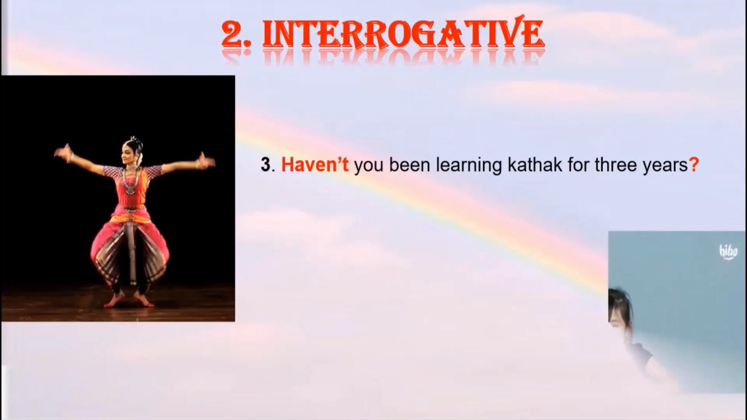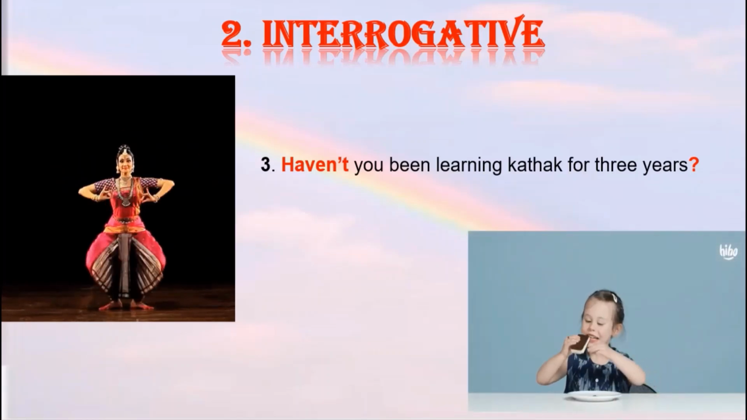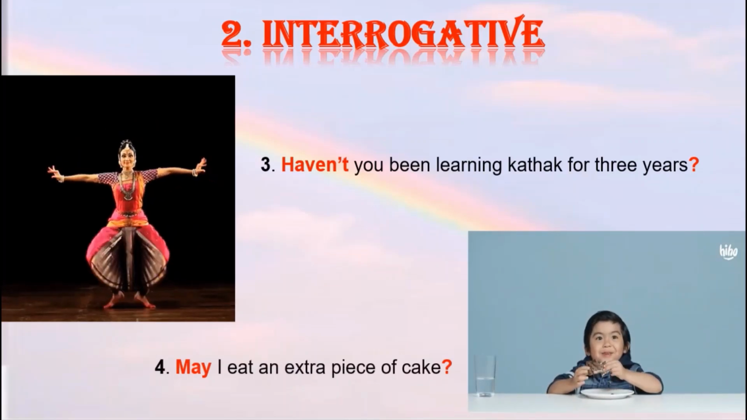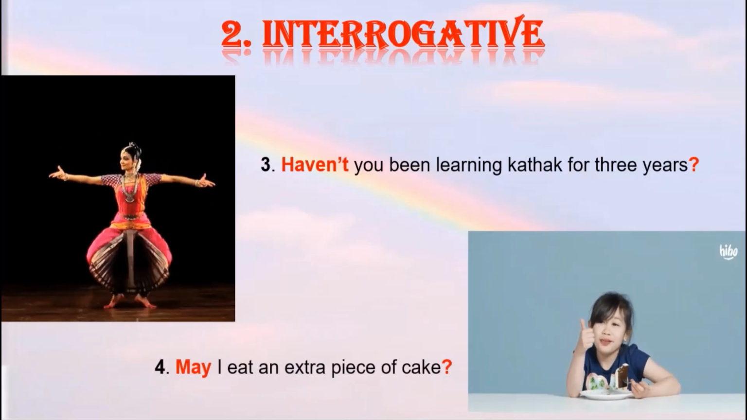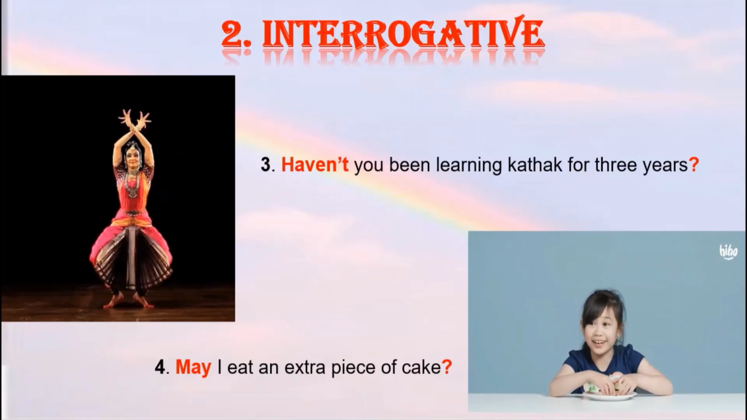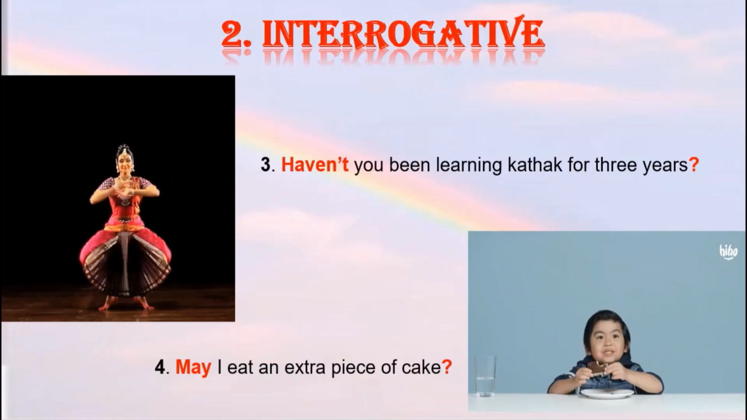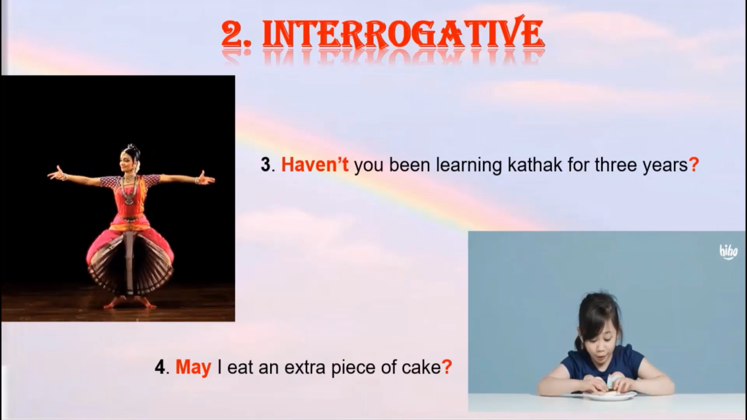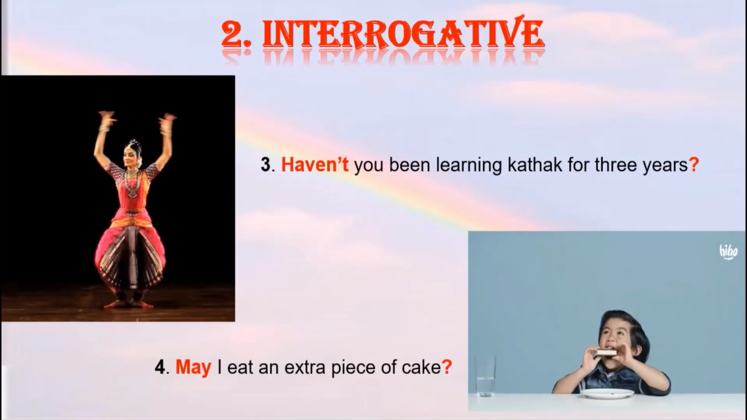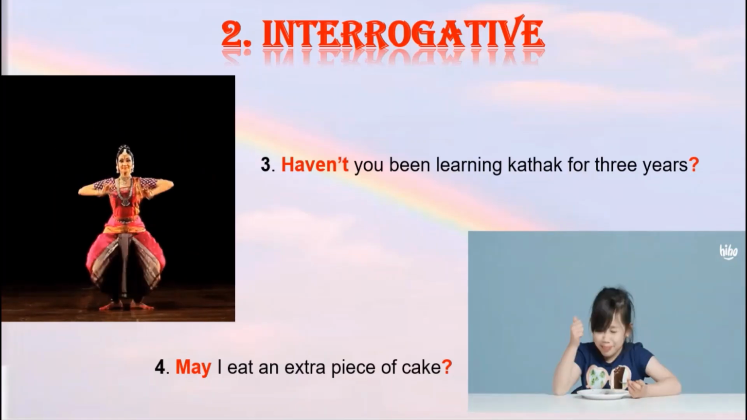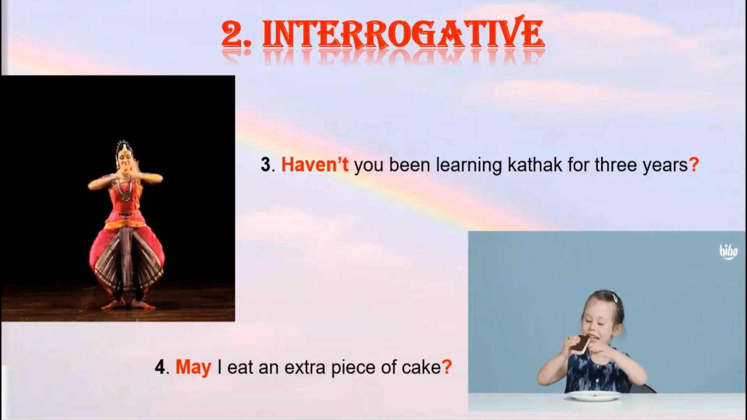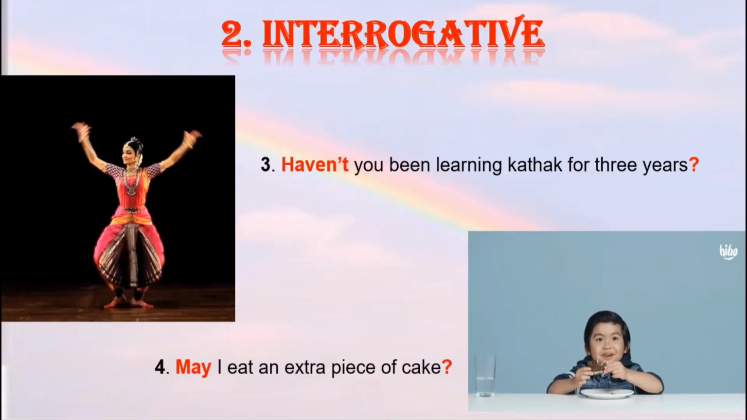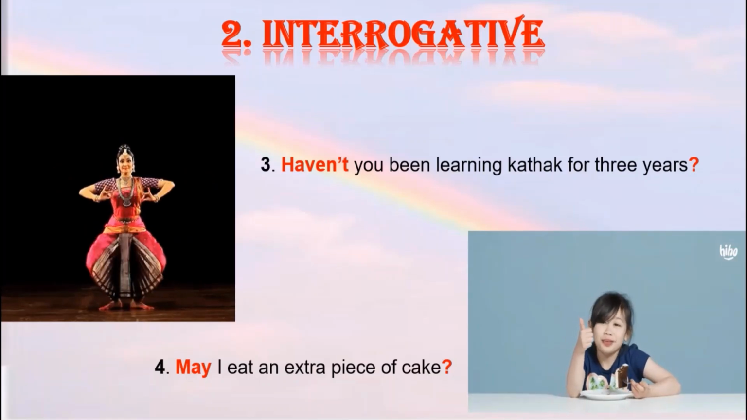Let's take one more example. May I eat an extra piece of cake? Here the word may is very important. Very often we use the wrong words by saying can I, which means you can, but you are not permitted. Therefore, we always need to ask may I to make our vocabulary more appealing. This sentence asks for permission. May I eat an extra piece of cake? So we end this sentence with a question mark.